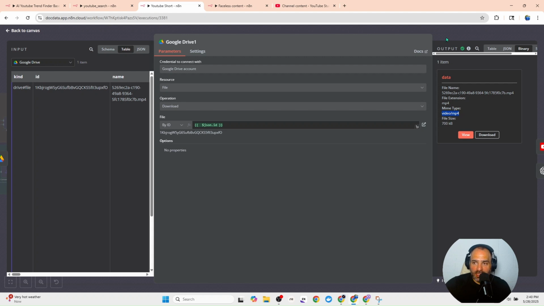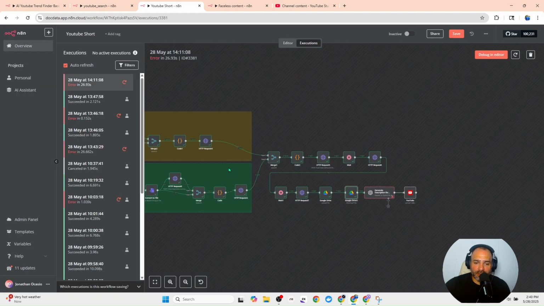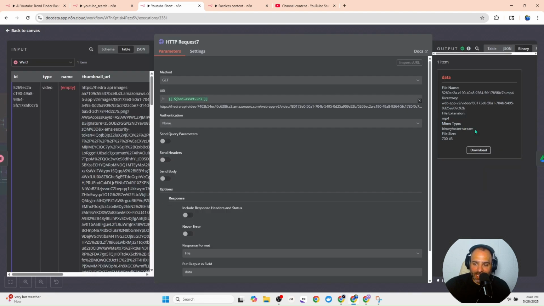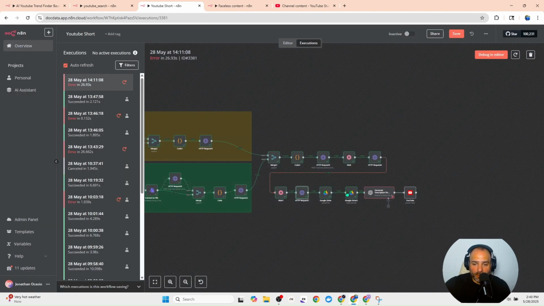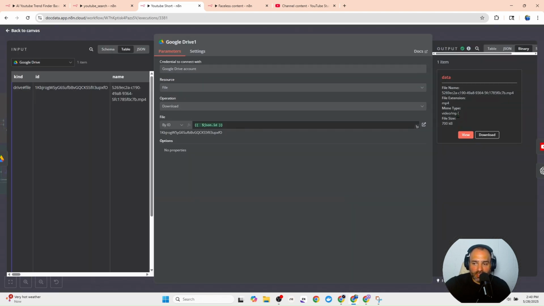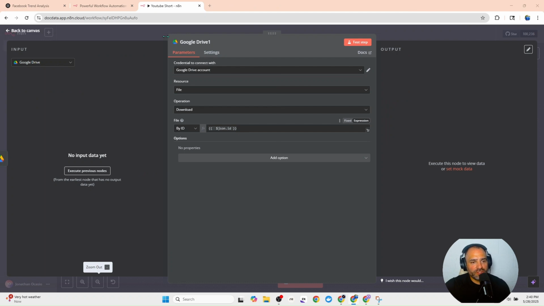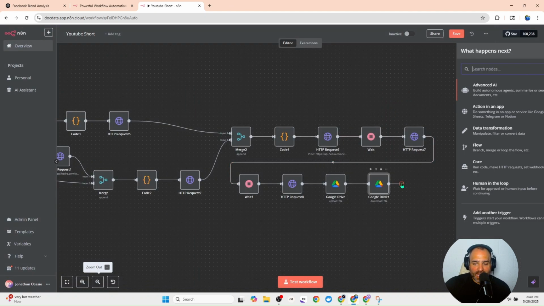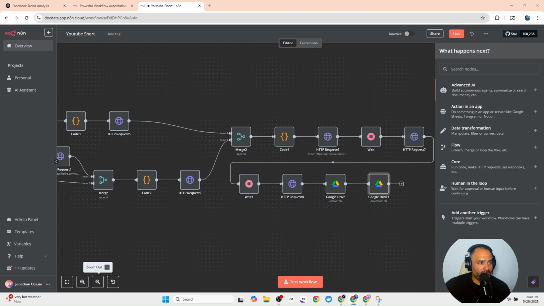This is hacking the system in a way, because Hedra is downloading your file in a binary octet stream. Most social medias are not going to take this. They need to be an MP4. So if we upload it to Google Drive and then download it from Google Drive, it's going to download it in the right format we need. So with this completed, we have the video in the right format we need.